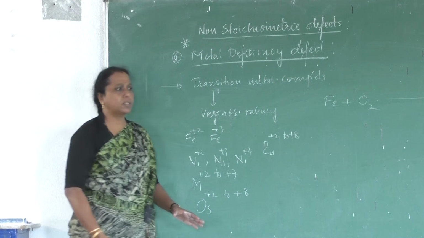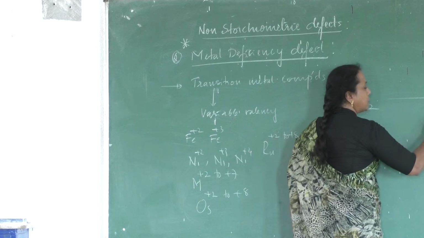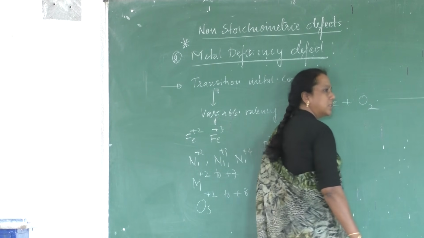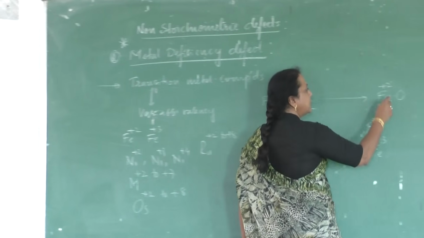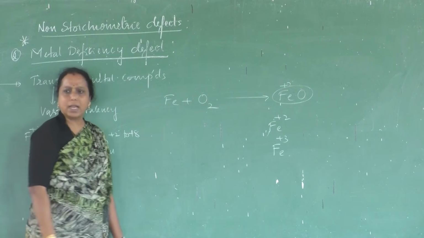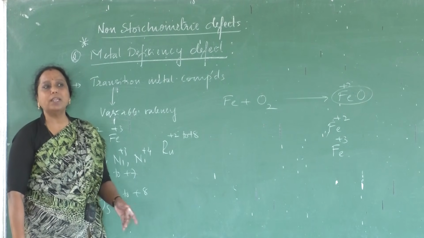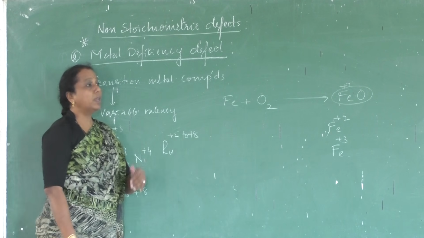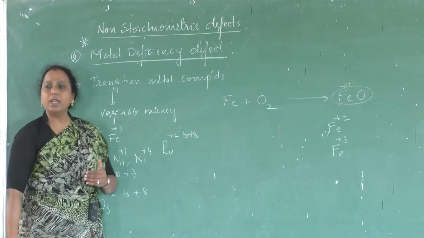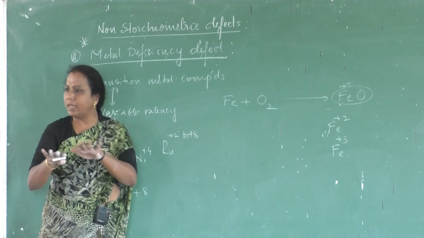No, it is not possible. So a part of the iron may be converted into +2 or some part of the iron may be converted into +3. But we say the compound is ferrous oxide. In the ferrous oxide, some of the ferrous ions are missing but are replaced by ferric ions, in such a way that electrical neutrality is maintained.